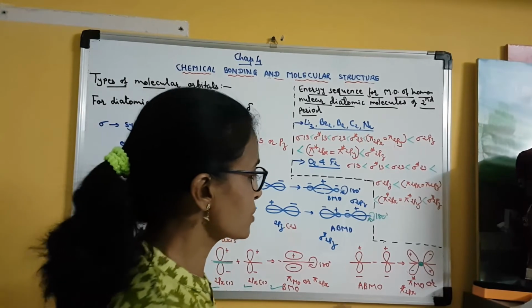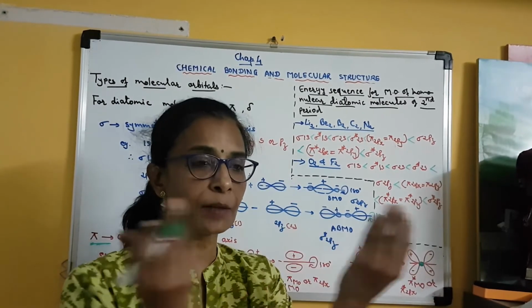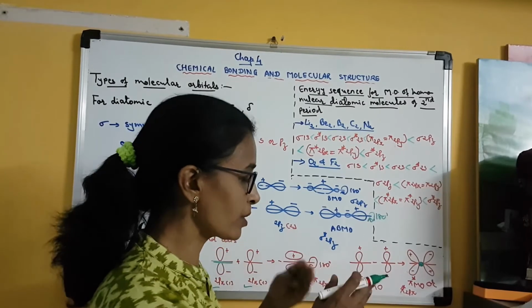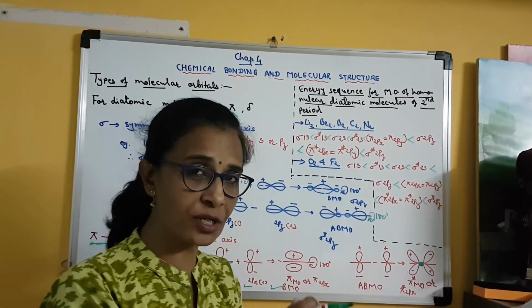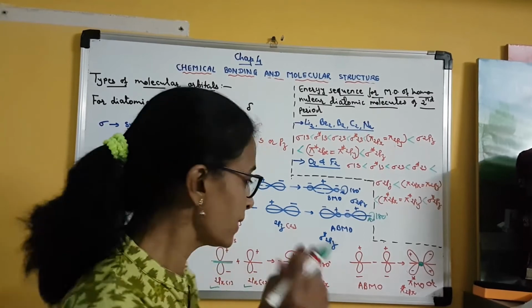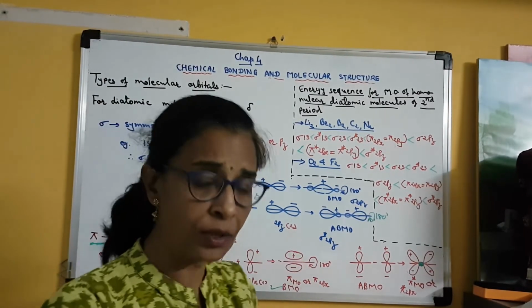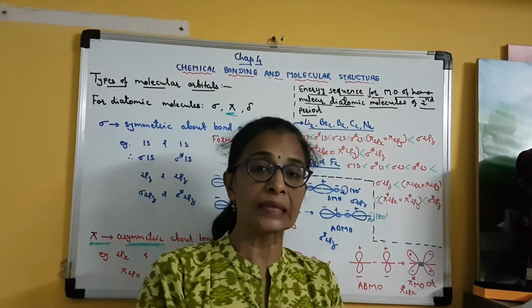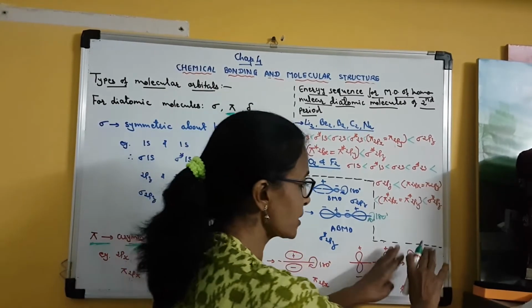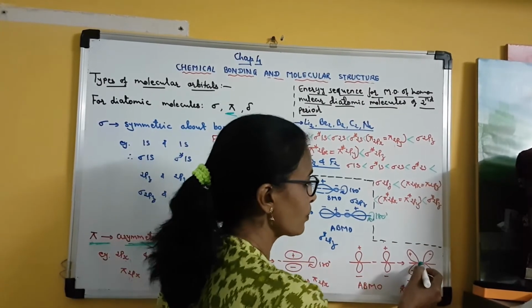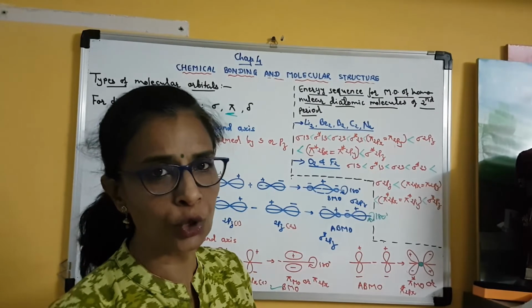Clear? And that is why these orbitals repel each other, they cancel each other. In the previous topic we discussed that when destructive interference takes place, the two electron wave functions cancel each other. Cancel each other means they are opposite to each other. Clear? And so they will produce a nodal plane between the two nuclei.